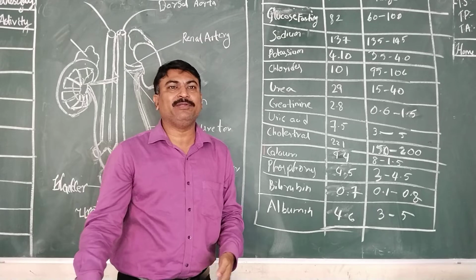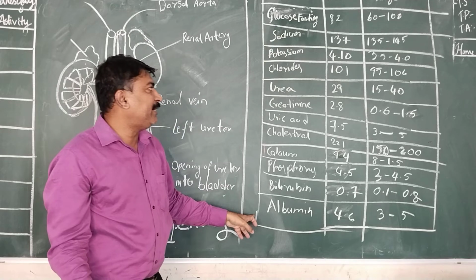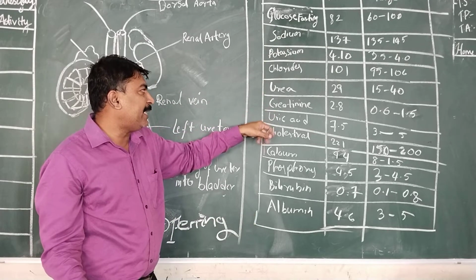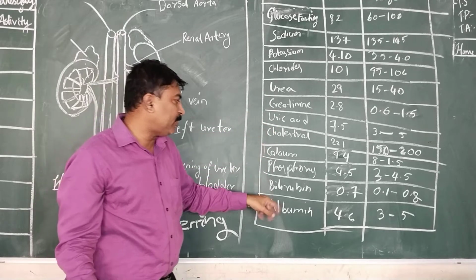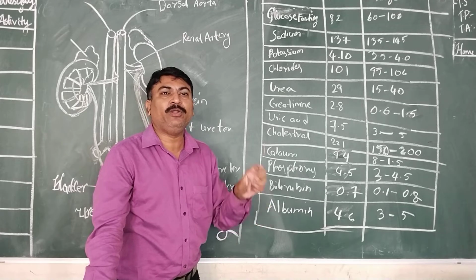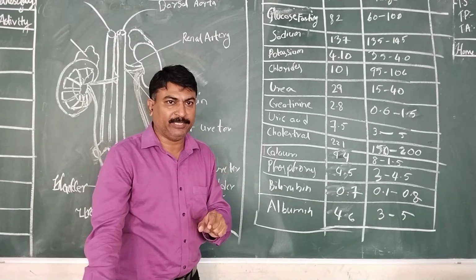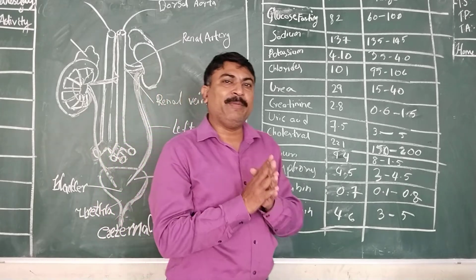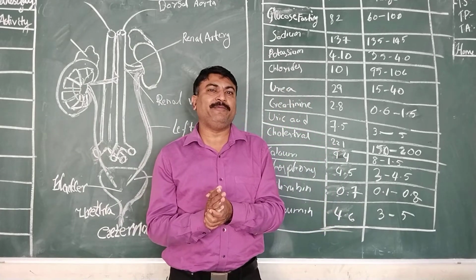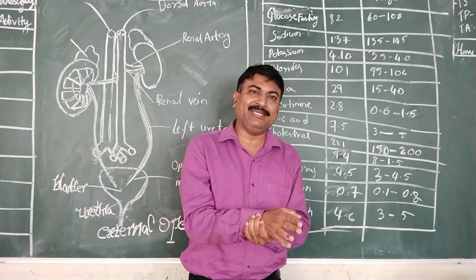And if you clearly observe, the blood consists of different types of products: glucose, sodium, potassium, chlorides, urea, creatine, uric acid, cholesterol, calcium, phosphorus, bilirubin, albumin, etc. These are the materials which will be found in the blood of a normal healthy person, and the amount varies from a normal healthy person to a diseased person. I think you might have observed diabetic patients giving their blood to check the concentration of glucose in their body. That will be fasting and after lunch.